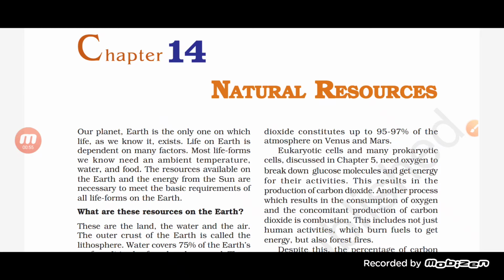Our nature provides everything to us. So the resources which are present here are because of the earth only. So natural resources means what? The things that we obtain from nature. Resources available to us on the earth are all called natural resources.